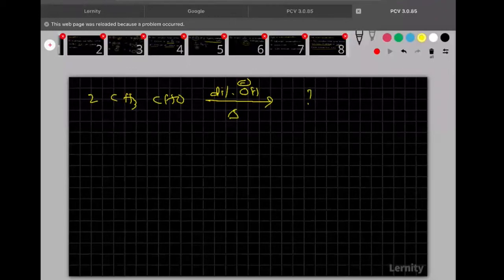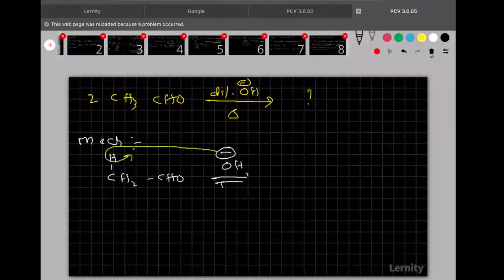Clear? Now here, let me explain the mechanism stepwise. See clearly, in this way I am writing CH3CHO. In the first step I am taking the base. What will the base do? Base will remove the proton.